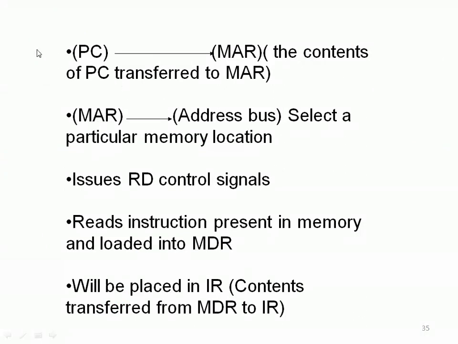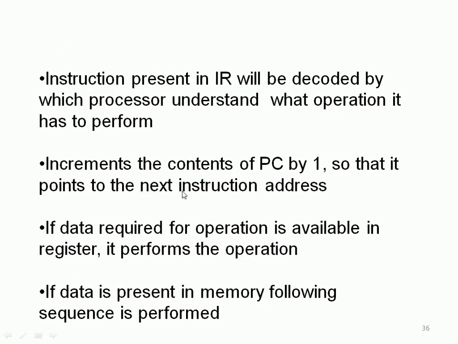So from the program counter to the MAR, the contents of the PC will be transferred. Then the MAR puts the address on the address bus, and the particular memory location is selected. The read control signal is issued from the control unit to read this memory. So it reads the instruction present in the memory and loads it into the MDR. It is then placed in the IR, that is, the content is transported from the MDR to the IR. The instruction present in the IR will be decoded so the processor understands what operations have to be performed. That is the opcode, right?